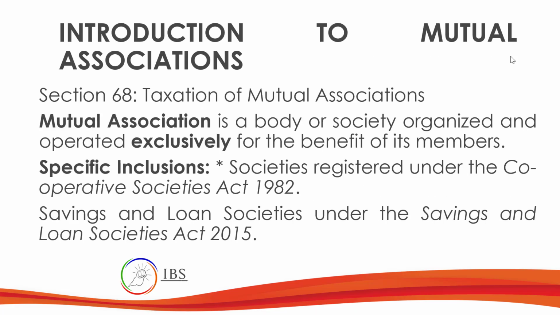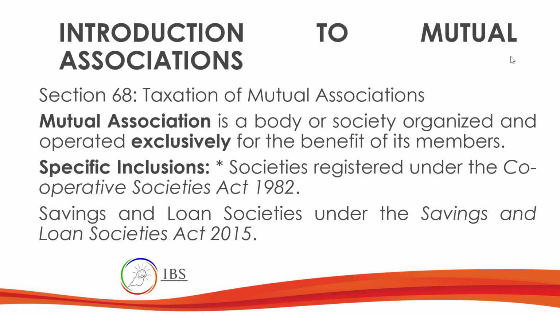So the last portion of the discussion: introduction to mutual associations. Section 68 says a mutual association is a society organized and operated exclusively for the benefit of its members. It is sort of like a savings association, a superannuation fund, or a cooperative, which focus on benefiting only the members.